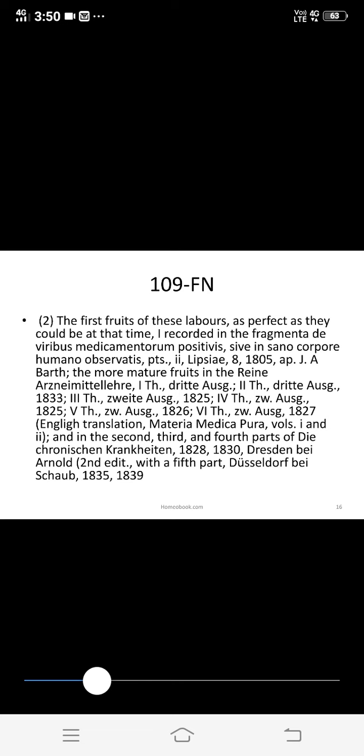And this is the first fruit of these labors, as perfect as they could be at that time, recorded in the Fragmenta de Viribus Medicamentorum Positivis. So these are the page numbers, years and so on, a summary or bibliography from where they gave this knowledge. This is not so important. The second point of this footnote is that the first fruit of these labors, as perfect as they could be at that time, are recorded in the Fragmenta de Viribus Medicamentorum Positivis.